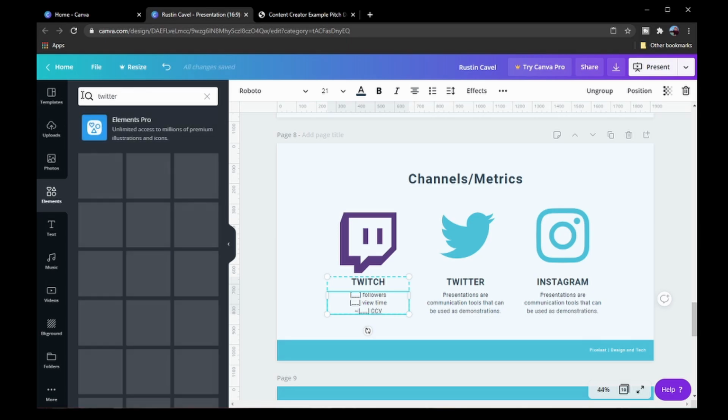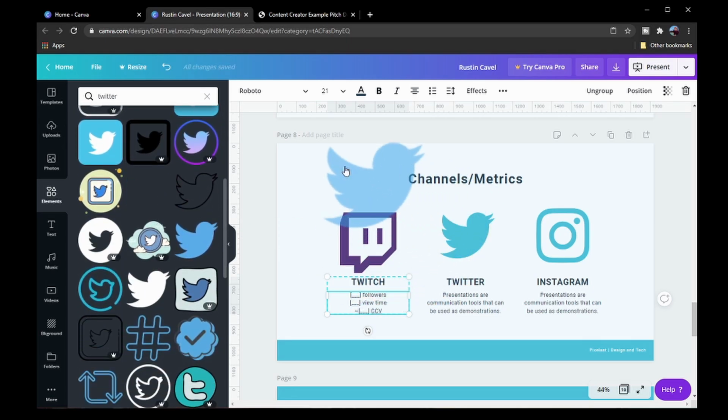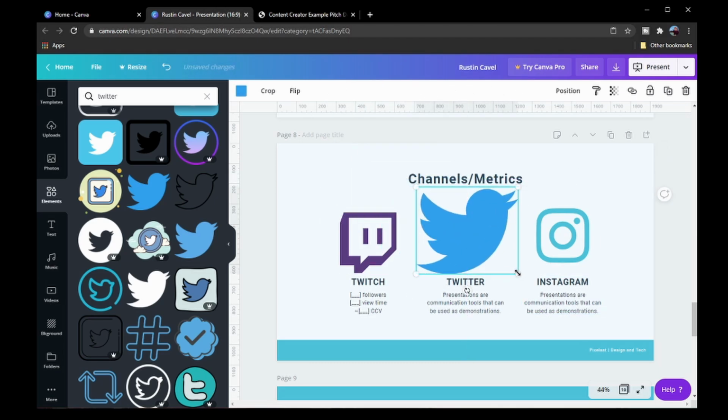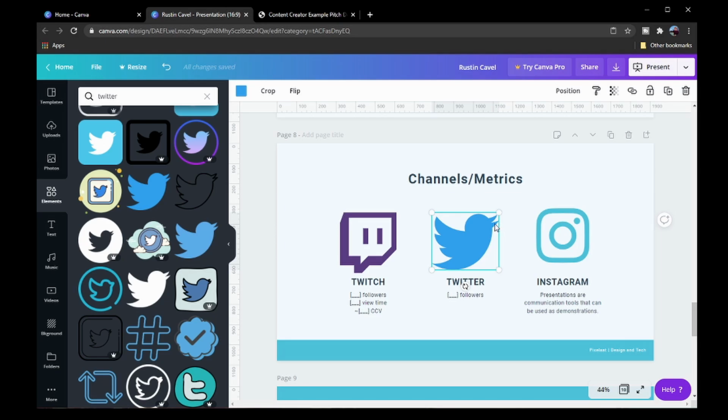So we're going to go up here. We're going to search Twitter. We're going to find the bird. I believe it's this one. Get rid of this. Oops. You can always press Control Z too if you do something that you didn't intend, to go back to the way that it was. Again, we're just going to try to line it up, make them about the same size, and then you can put your handle, your followers.